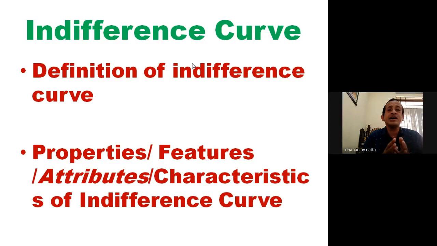These are the two broad areas we'll discuss through these two questions. Properties, features, attributes, characteristics are the same, but the question may come like, discuss the characteristics of indifference curve.